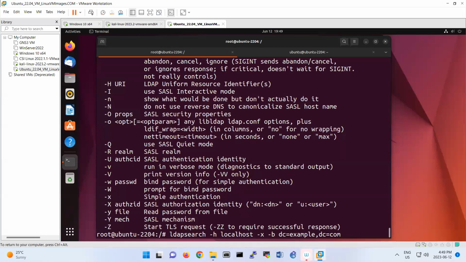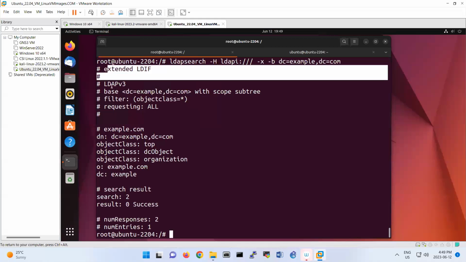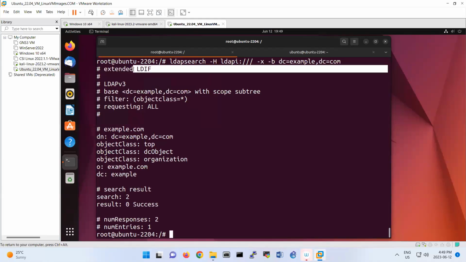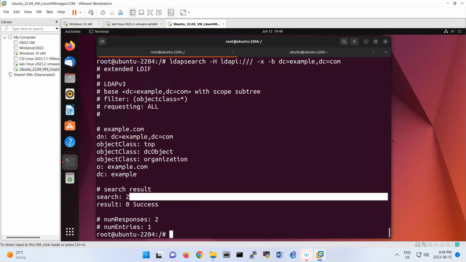Instead of lowercase -h, put uppercase -H and put this one as ldap:///. That gives the information of your LDAP, which is LDIF, the file format in LDAP. This is version 3, and you have two results here, one entry for that record.